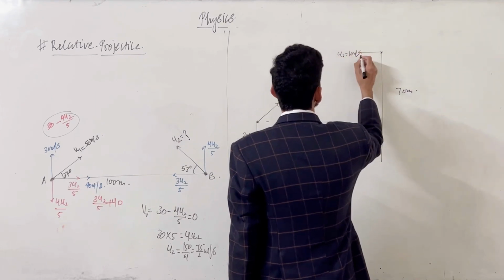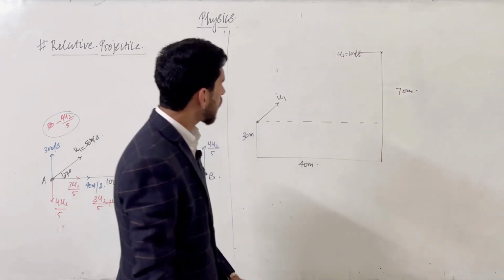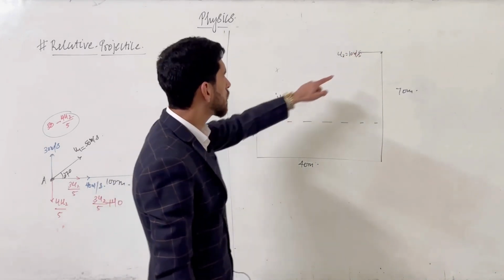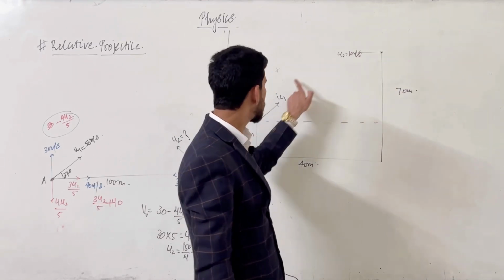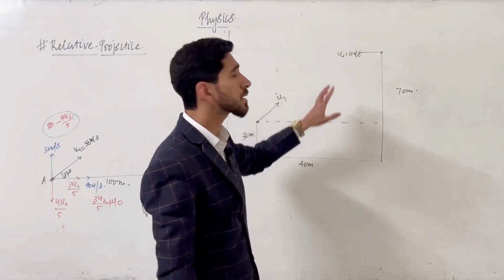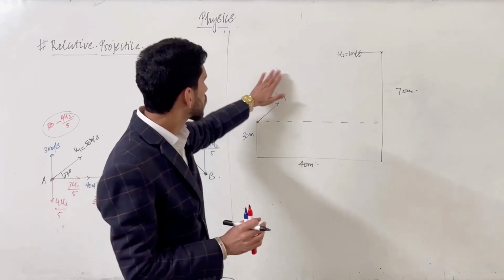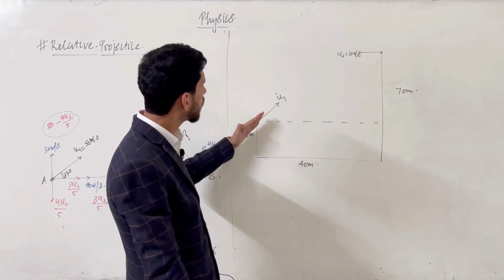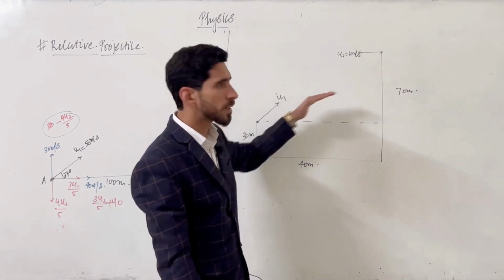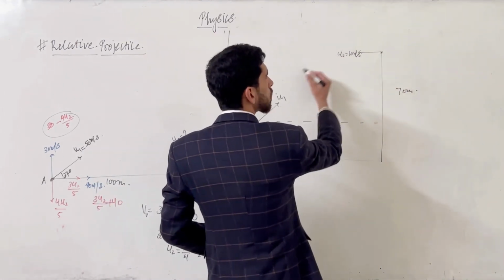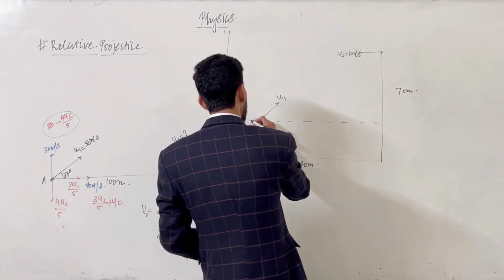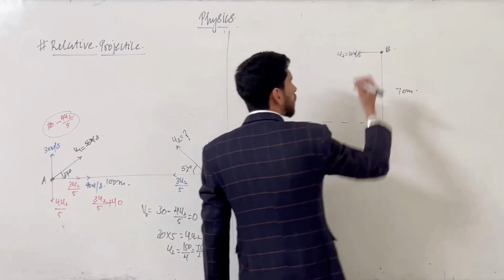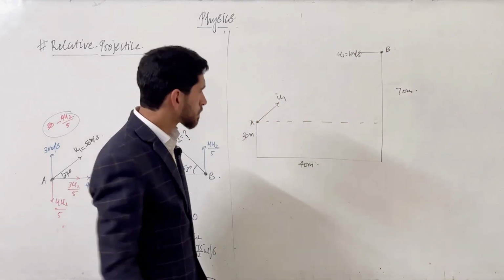Now, if we want both the objects to collide, suppose he is throwing his object to hit this object, we have to solve this question by the concept of relative projectile motion, because both will perform projectile motion, and it is also a horizontal projectile. So at what point or what time will particle A collide with particle B? That is what we want to find. Okay, listen.